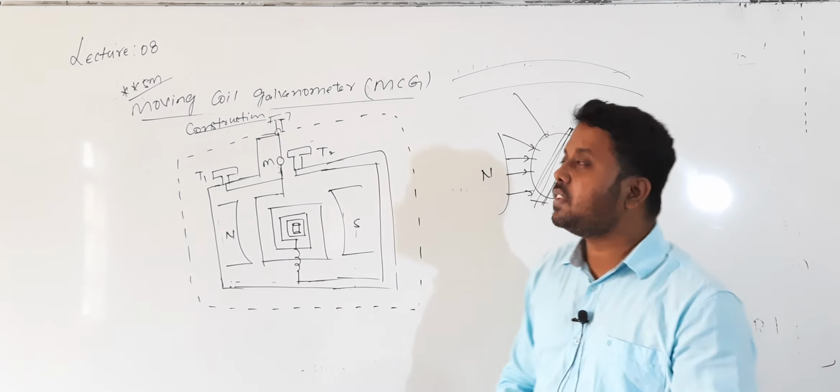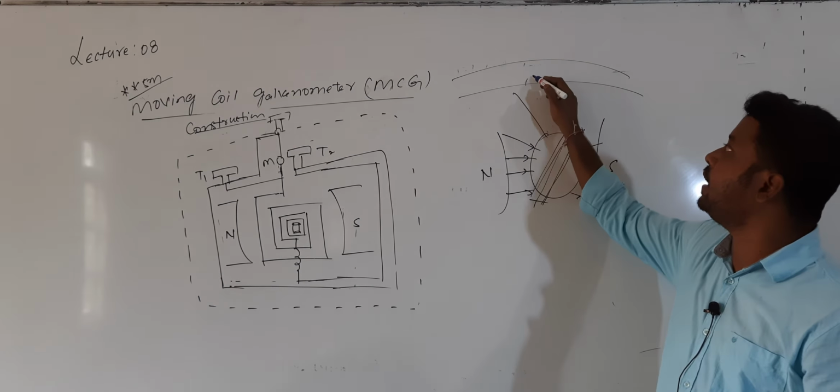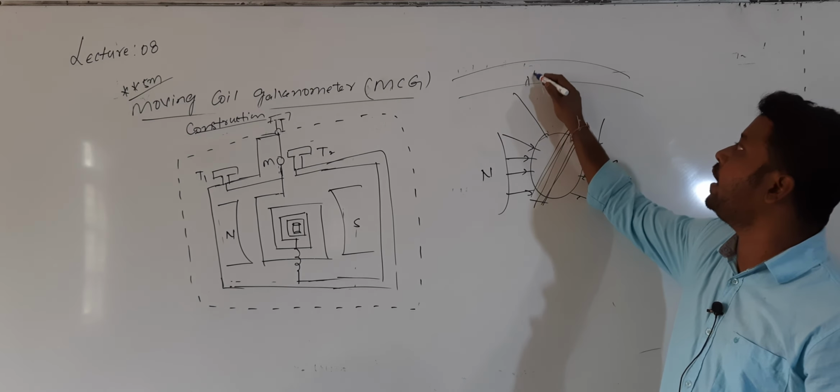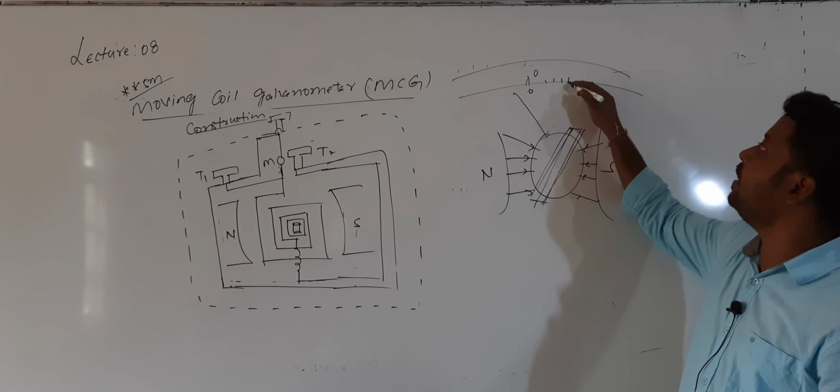Even in some of the galvanometers, instead of the mirror, they will directly provide one pointer. That pointer will be moving on a circular scale. That circular scale has a 0 reading at the center and equal divisions on both sides.